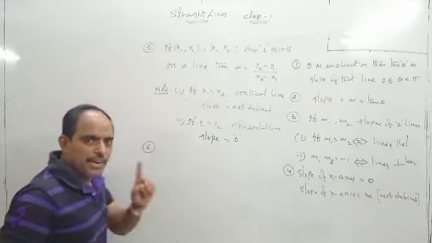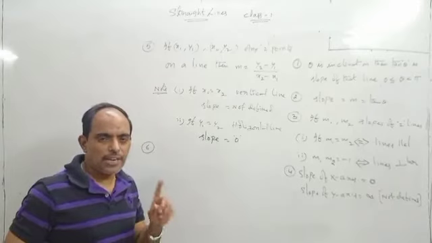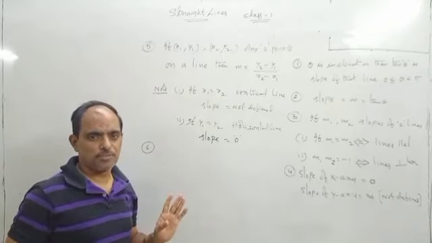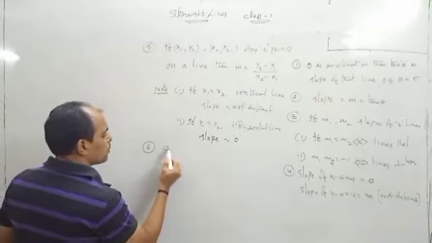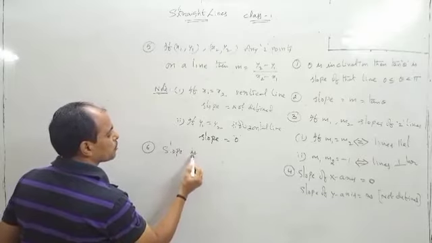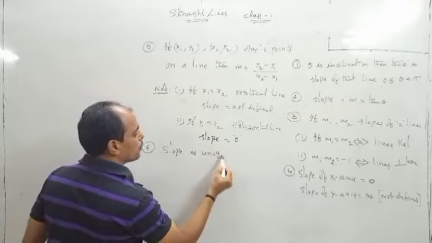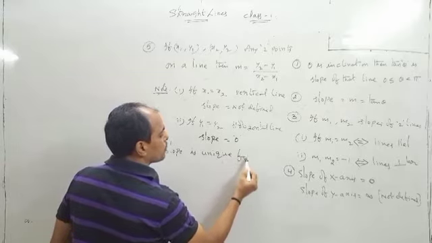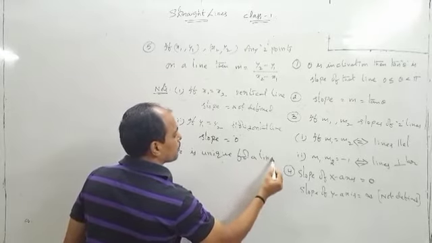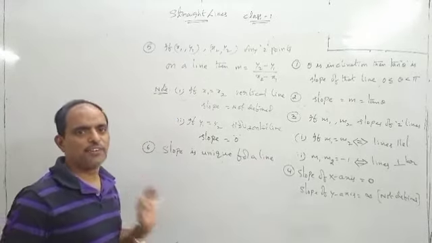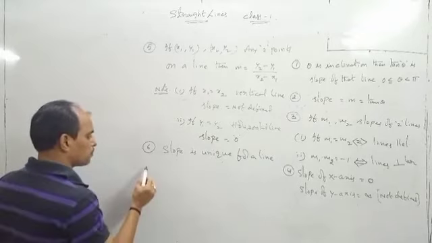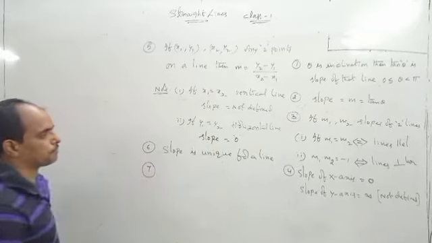For a line there will be one slope. How many slopes does a line have? Only one slope. Okay. Slope is unique for a line. Okay. Next point.